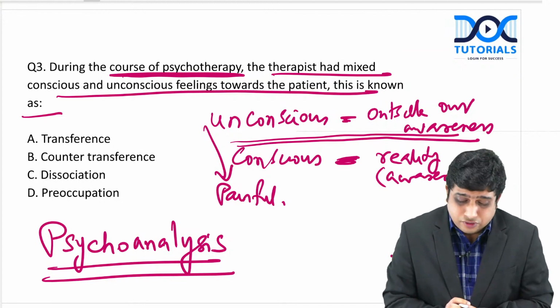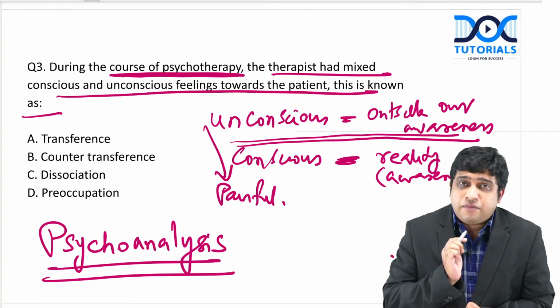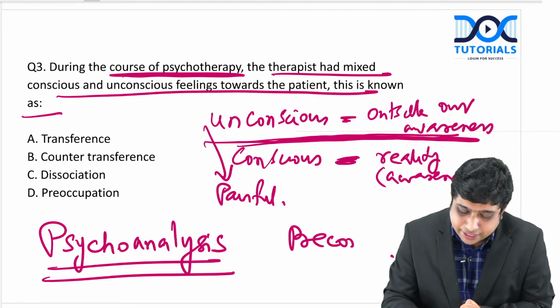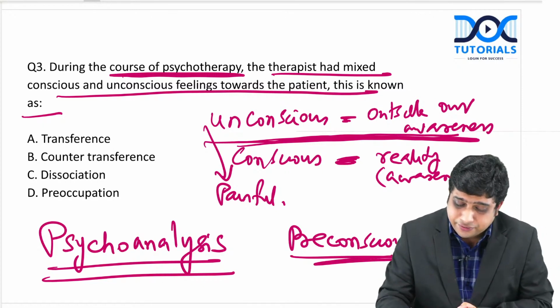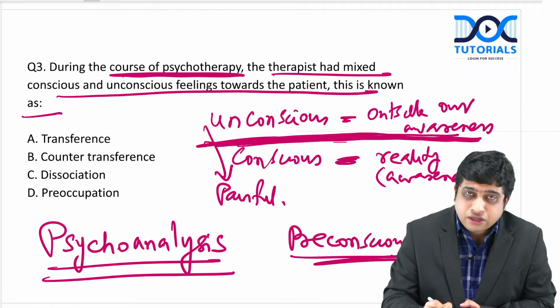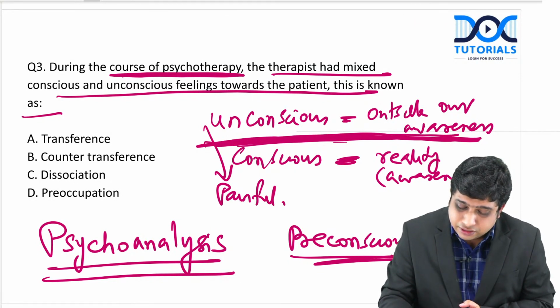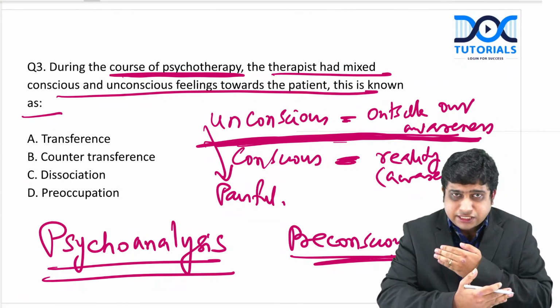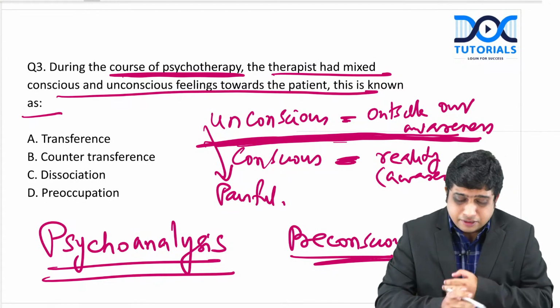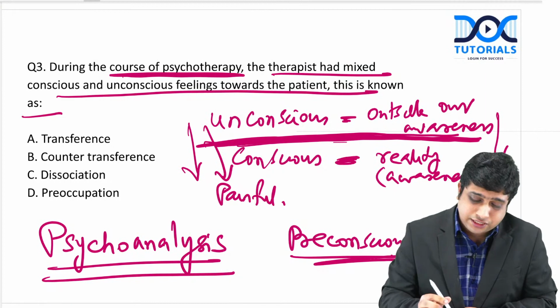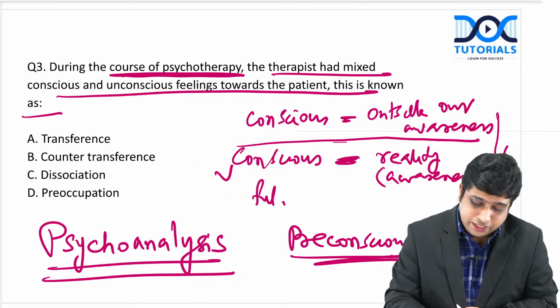So, why does it not come into our awareness? That is what is called the preconscious repression barrier. There is a preconscious barrier between the unconscious and the conscious. There is a repression barrier. So, what is this barrier doing? It is like a barrier. This barrier prevents all these painful events from being brought into our awareness. So, there is something called a preconscious barrier.